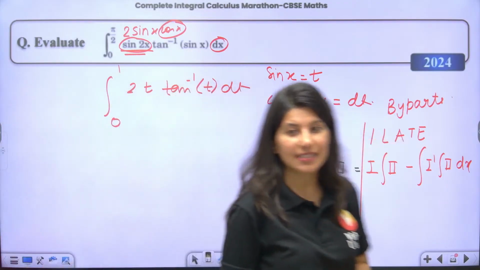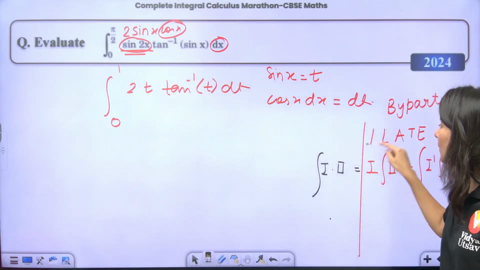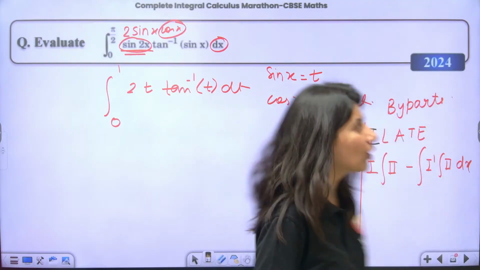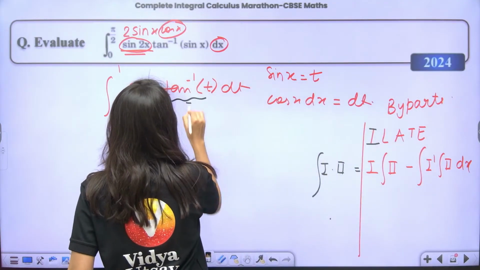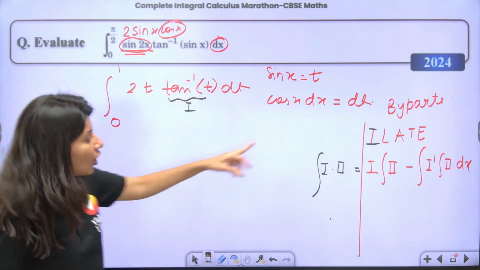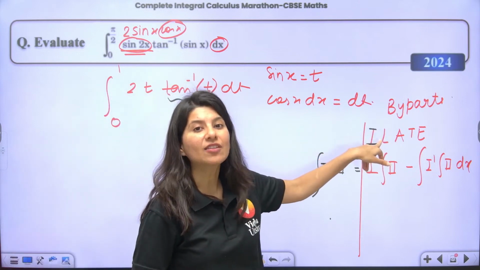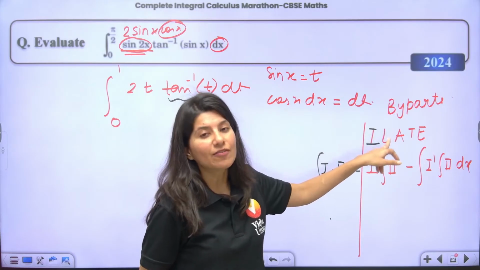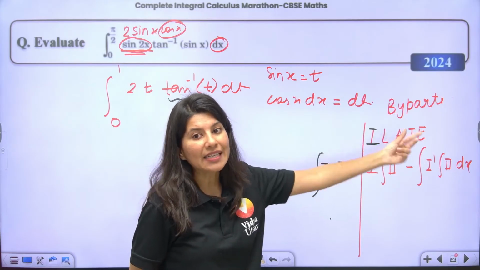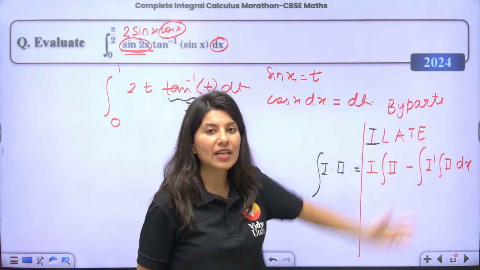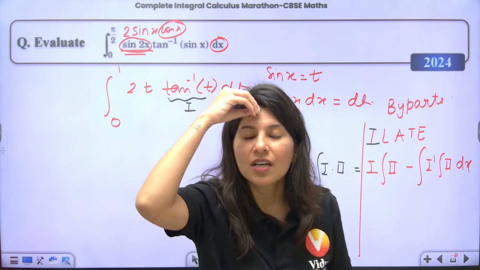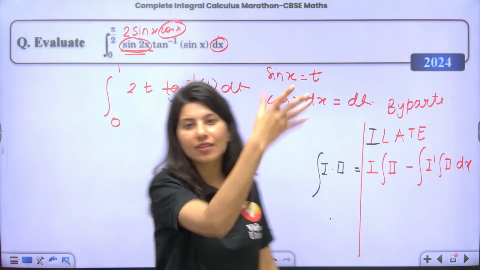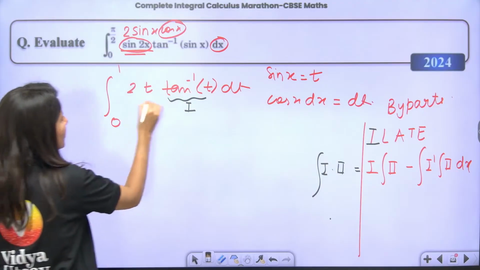The ILATE rule says that inverse trigonometric function gets the first priority. If not inverse trigonometric, then look for logarithm. If not logarithm, look for algebra. If not algebra, look for trigonometry. Last priority is given to e power x. So whenever you see e power x, mark it second, the other will automatically be the first function.